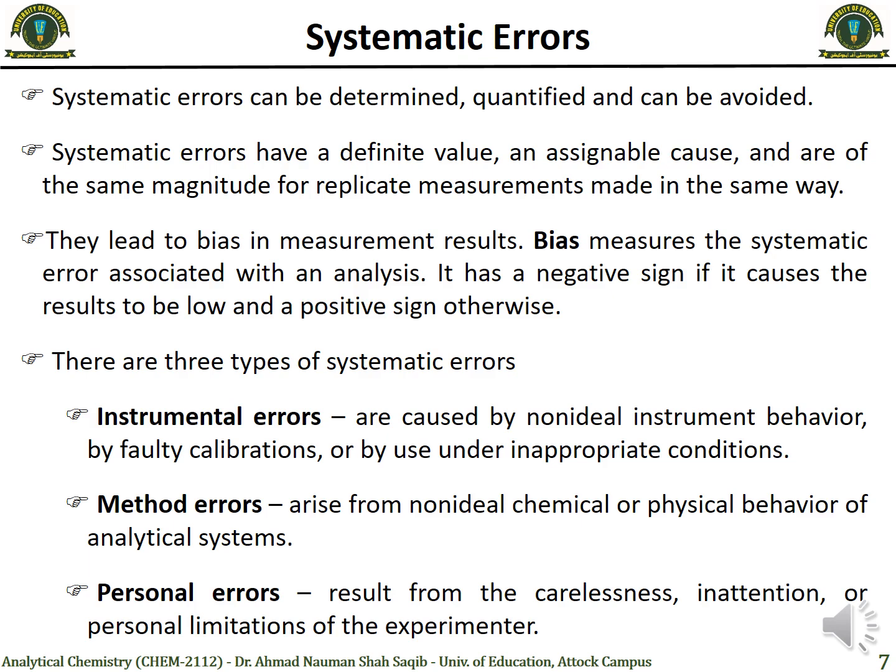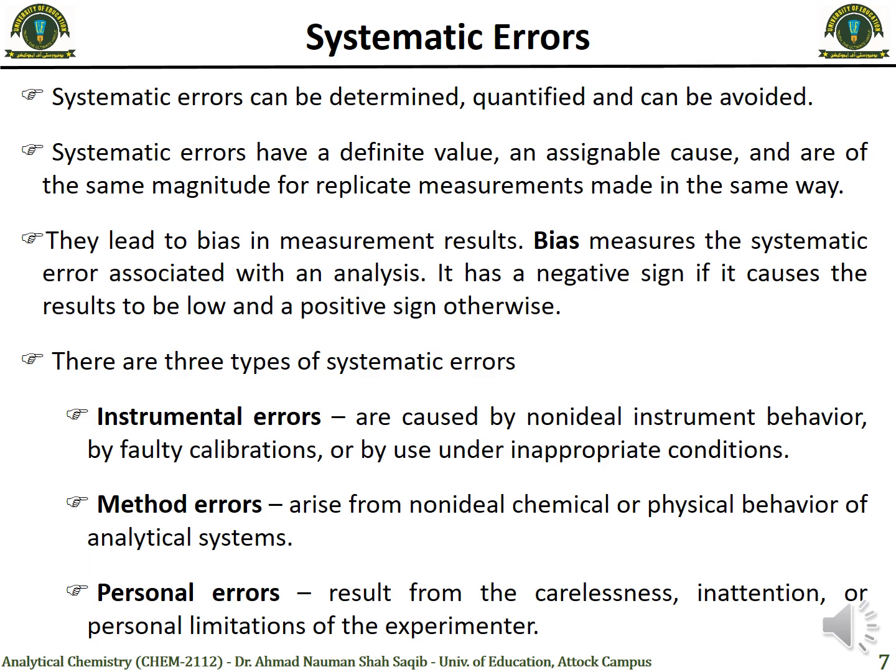So if we have a negative sign, it means this kind of error is causing the values to be lower than the actual value. And if the bias is positive, it means the value we are getting from the result is higher than the actual. So we have a positive sign. So it can be negative or positive, and both can be determined.